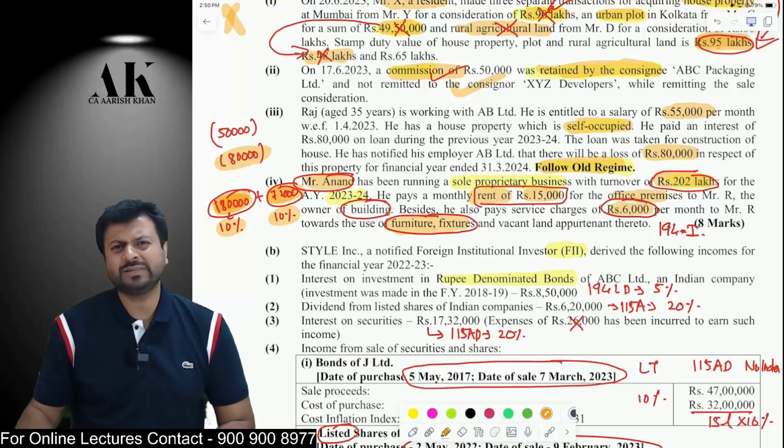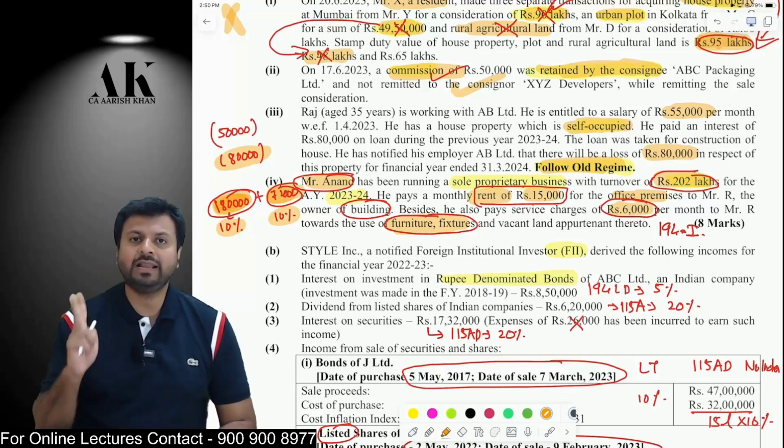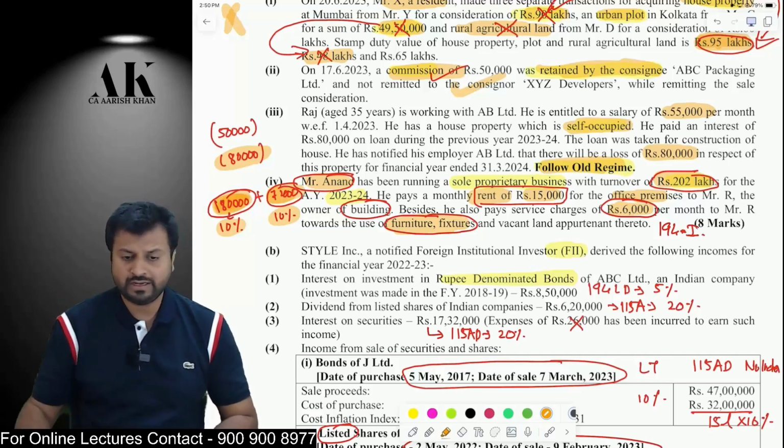Sir, furniture is also subject to 10% TDS? Yes. Land, building and furniture is subject to 10% TDS. Plant, machinery and equipment is subject to 2% TDS. So you have to be very careful with this particular part.